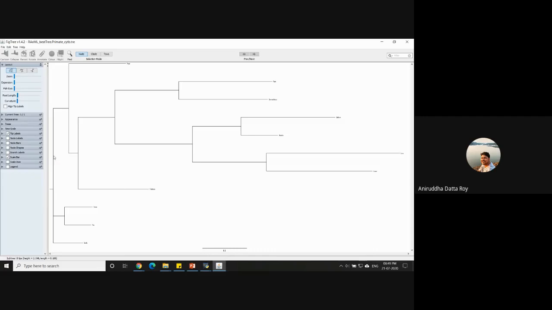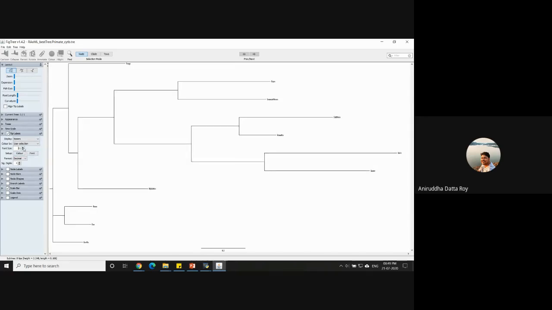Okay, so this program is actually really cool. You can do a lot of different things. If you can see on your left, there is an option called tip labels. There is a drop-down list right next to tip labels. You can increase the font size.